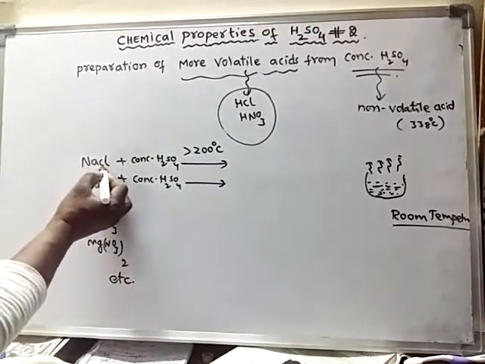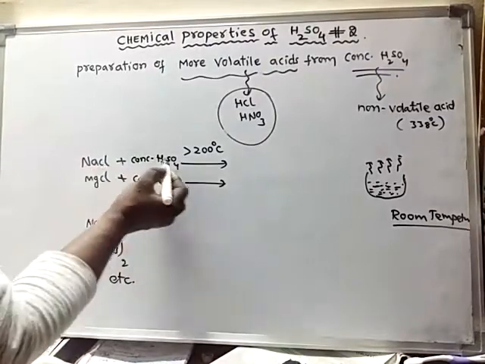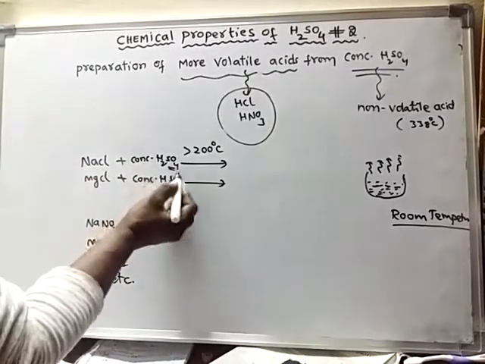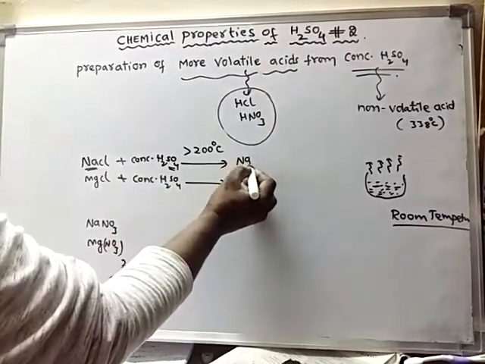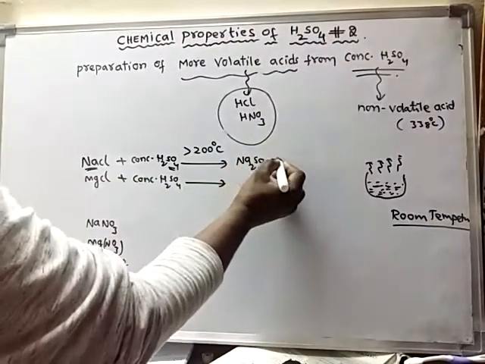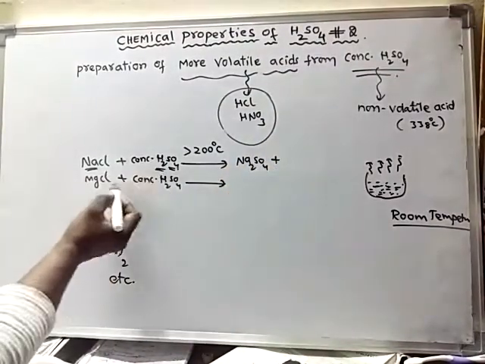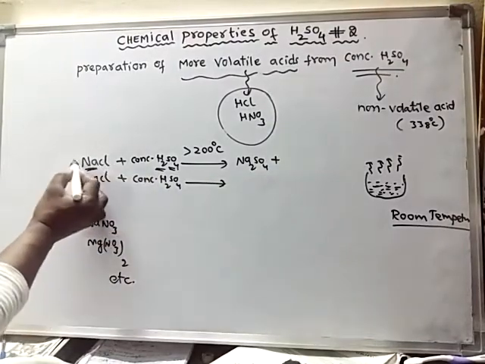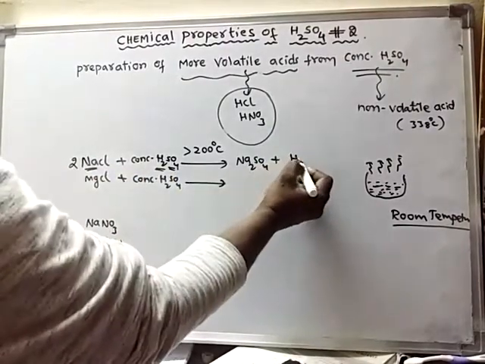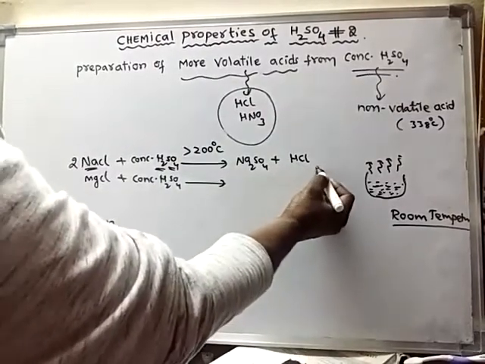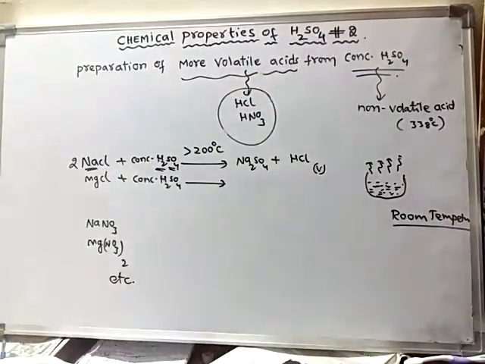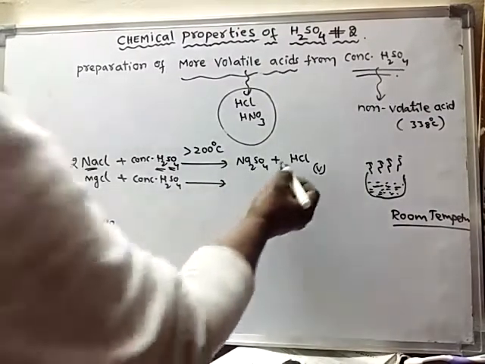These salts are converted into sulfate salts, and the hydrogen will combine with chlorine and form hydrochloric acid, which is formed in the form of vapors.